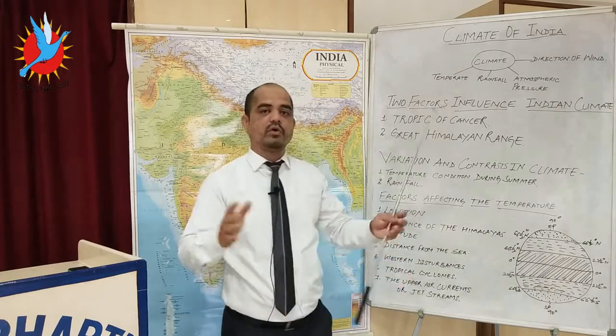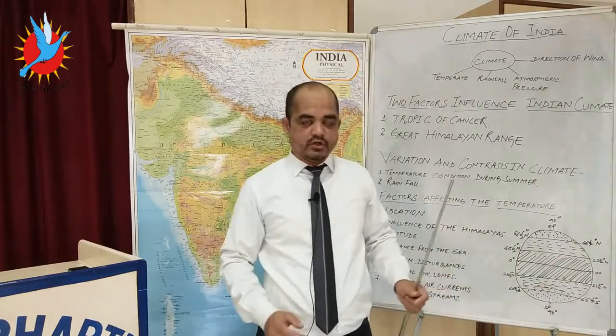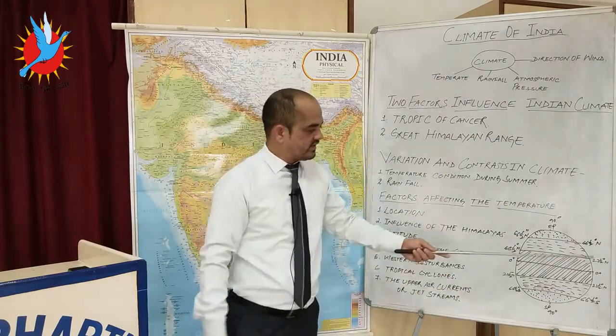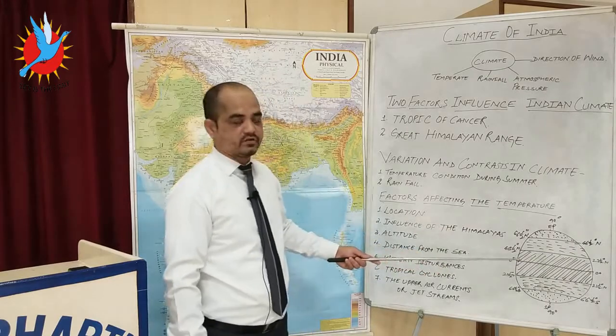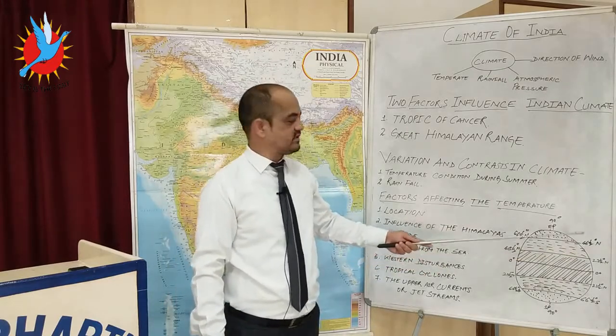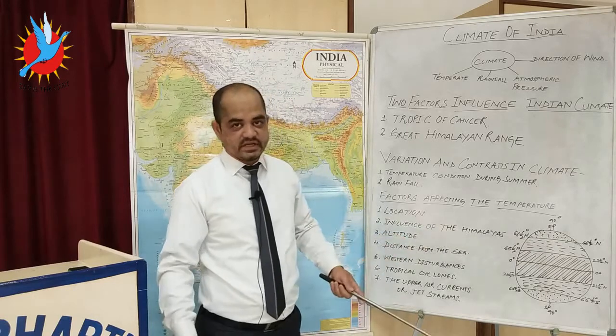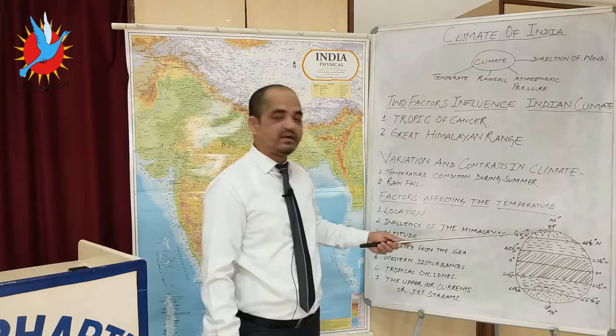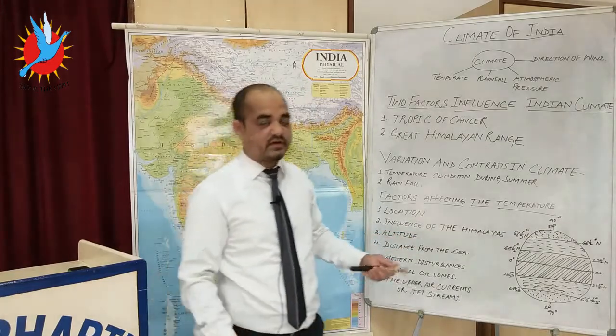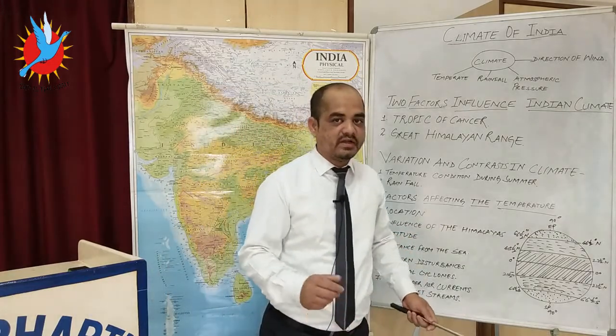Now the whole world is divided into heat zones. According to the heat zones, 23.5 degrees north to 23.5 degrees south is the tropical zone. From 23.5 degrees to 66.5 degrees is known as the temperate zone in both hemispheres, and from 66.5 degrees to 90 degrees is the frigid zone in both the northern and southern hemispheres.